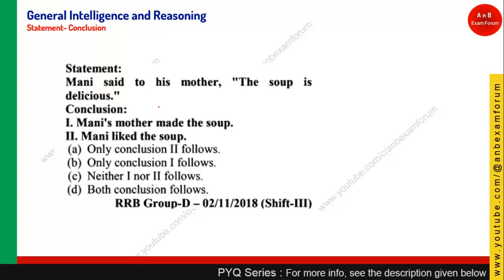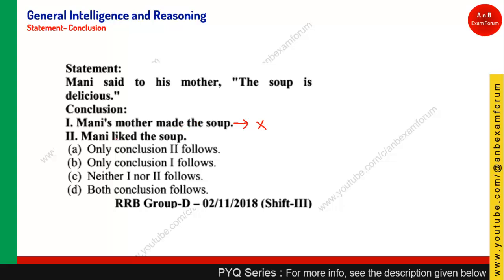It doesn't mean the soup was made by his mother. So this is invalid. Why is it invalid? Because we should not make any assumption. This is an assumption that mother may have made this soup, but this is statement and conclusion, so we should not see the assumptions.